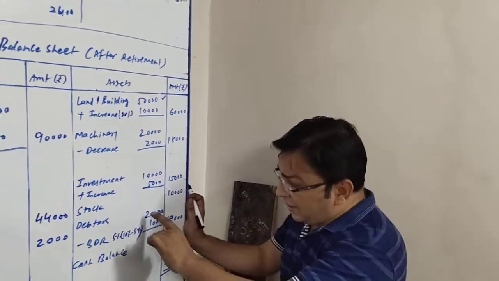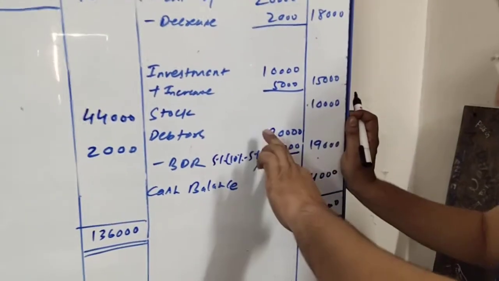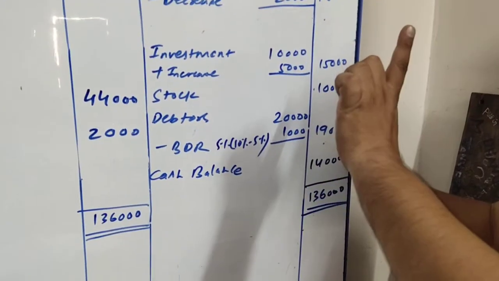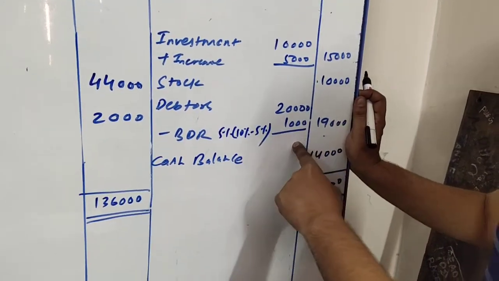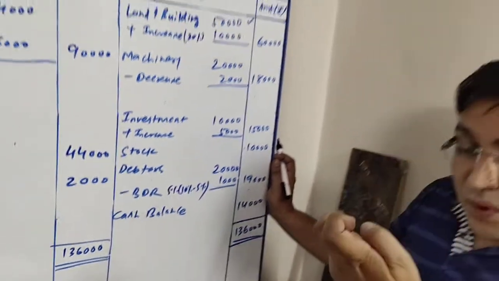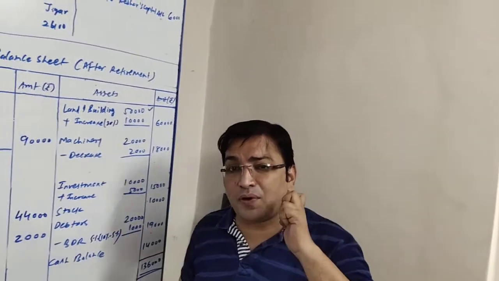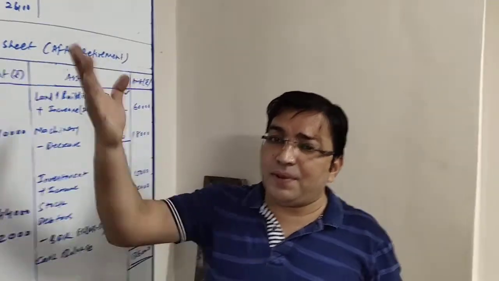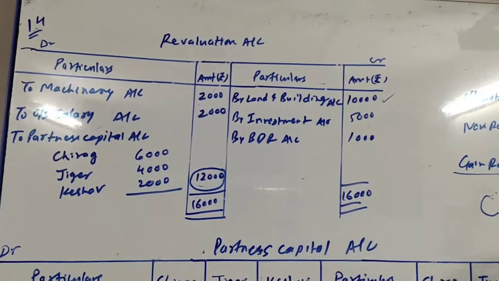Okay friends, so here 20,000 minus 1,000, 19,000, and that 1,000 which is the profit. How come 1,000? 2,000 was the original BDR, now it is 1,000. So there is a profit of rupees 1,000, which is what? Decrease in the value of provision. As it is a profit, will be credited to revaluation account. So revaluation account by BDR rupees 1,000.